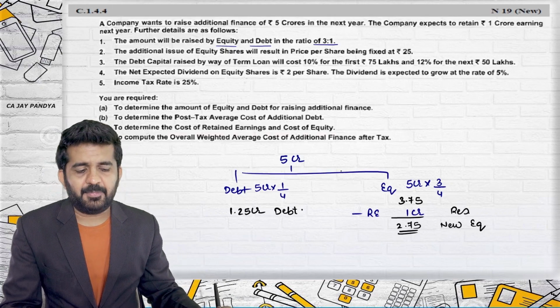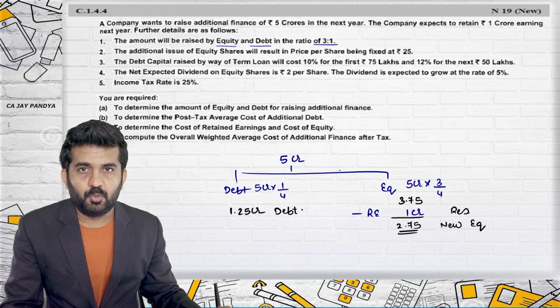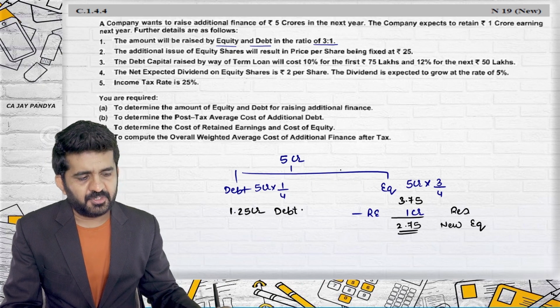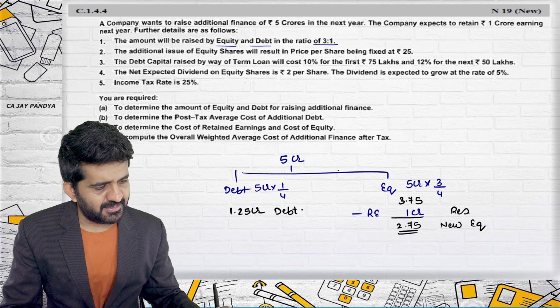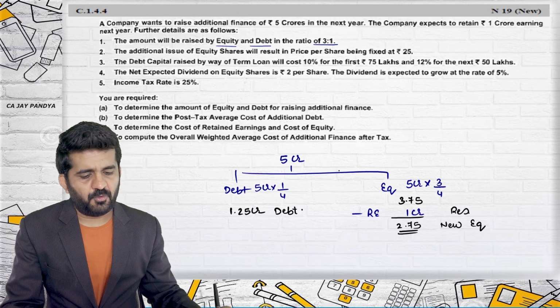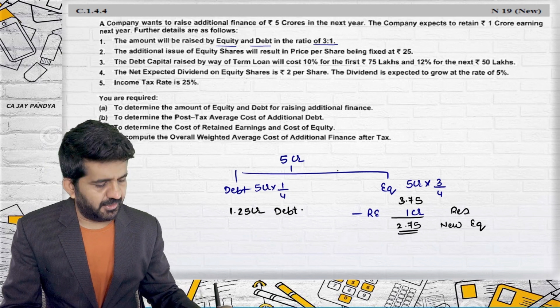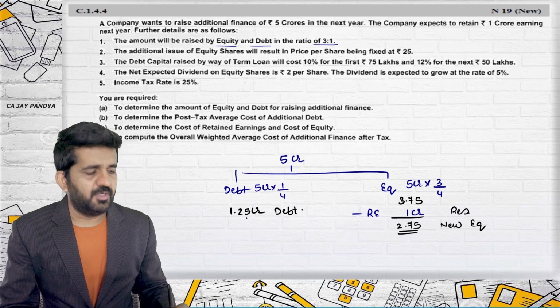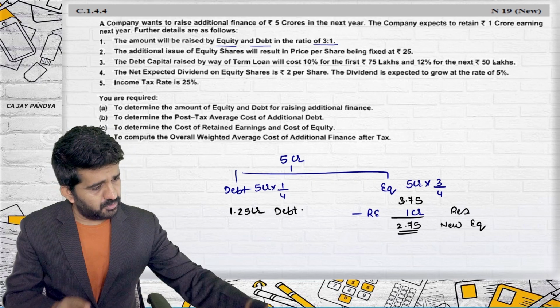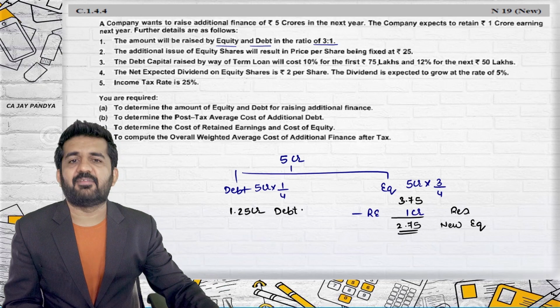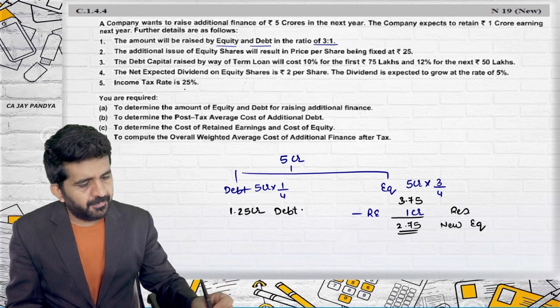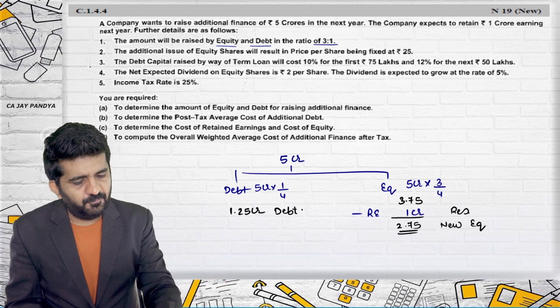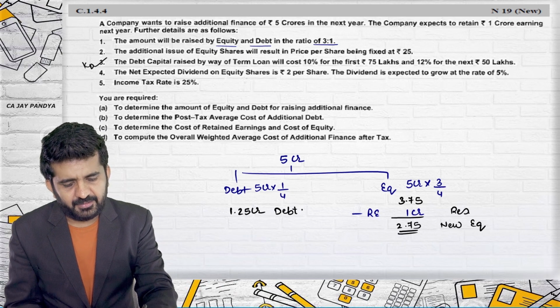The debt capital raised by way of term loan will cost 10% for the first 75 lakhs and 12% for the next 50 lakhs. That's right. We are borrowing 1.25 crore, so this is 50 and 75 is 1.25. So this will be helpful in finding out the cost of debt.